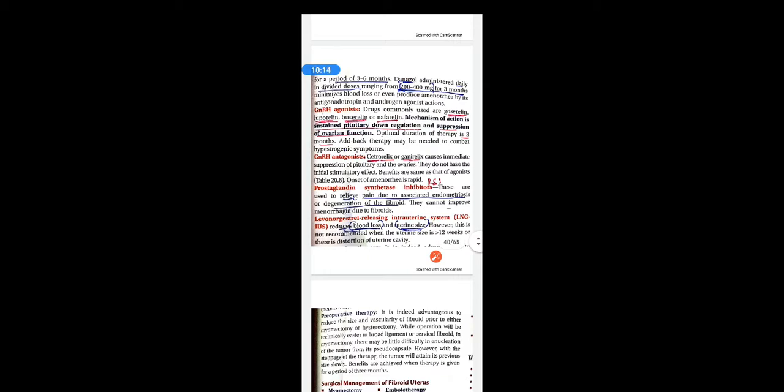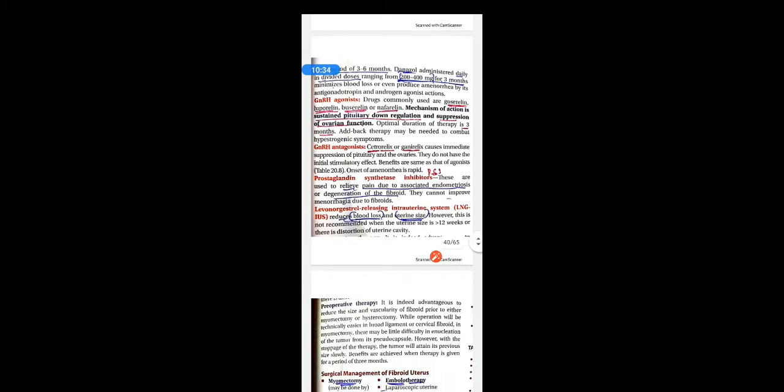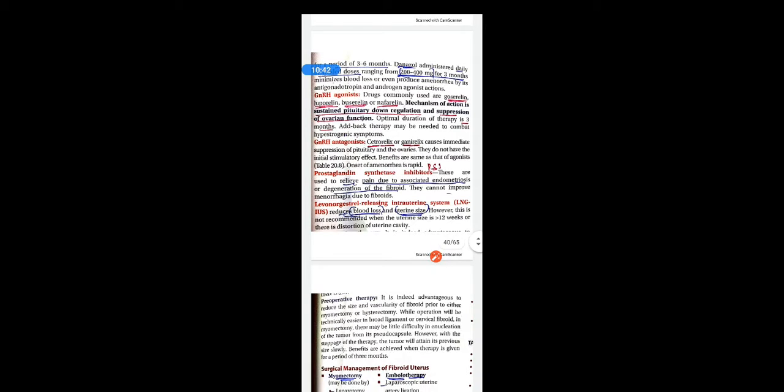And then second is the GnRH antagonist, which directly has a down regulation effect on the pituitary hormones. Their names are cetrorelix and ganirelix. They cause immediate suppression of the pituitary and the ovaries, and they do not have the initial stimulating effect just like that of GnRH agonists. So benefits are the same as that of agonists. Onset of amenorrhea is rapid here compared to the agonist. GnRH antagonists have a rapid action.